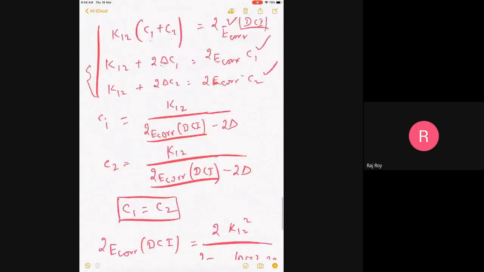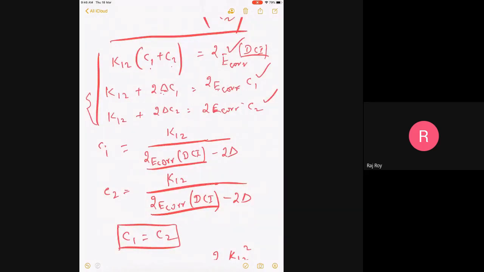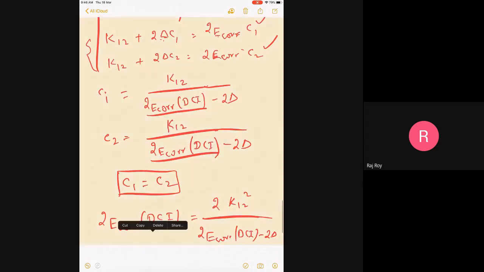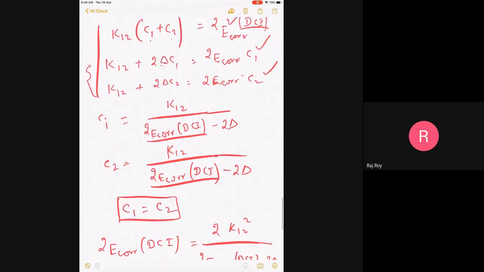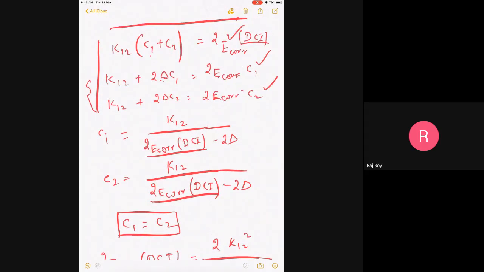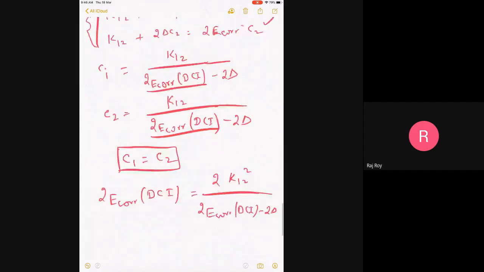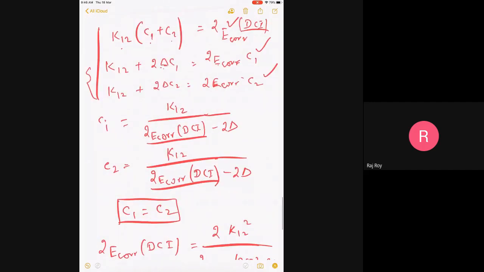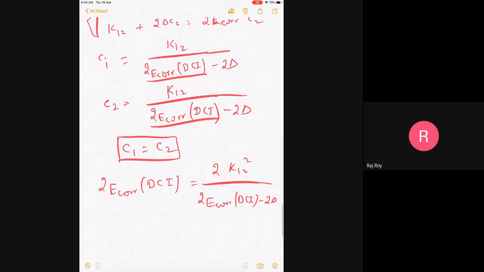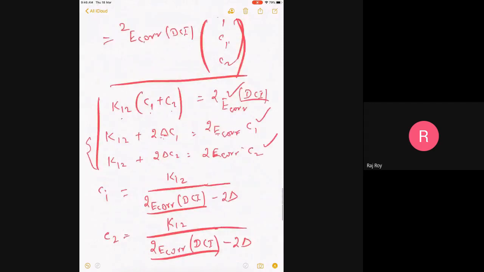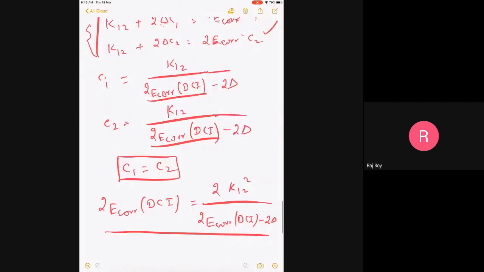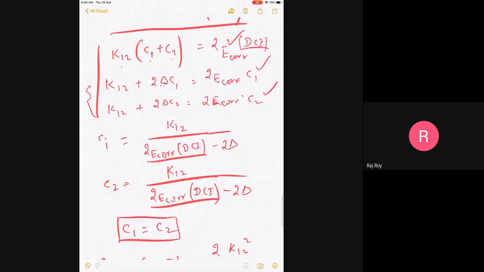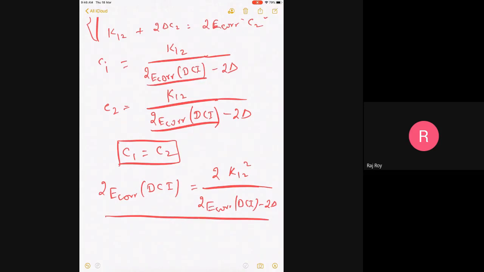So what I've basically done is to substitute here. So this remains 2 E_corr, right? There is no C1 here, and here you just put K12 times K12 divided by this, and twice. So I have it twice. C1 equal to C2, so I have done it twice. Is it clear? So you can see whatever was right hand side, I just wrote in the left hand side, and the one that was left hand side, I have written the right hand side. Is it clear?